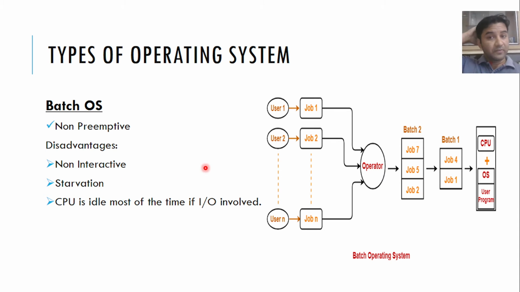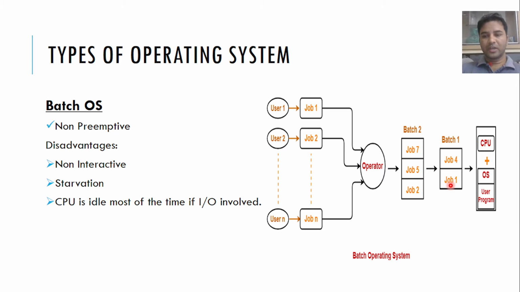So what is starvation? Starvation means, let's say this is your job 1, and this is the biggest job in batch 1 and batch 2. Let's say it will take 1 hour to complete its execution. But job number 4, job number 2, job number 5, and job number 7, these jobs need only 1 or 2 minutes.